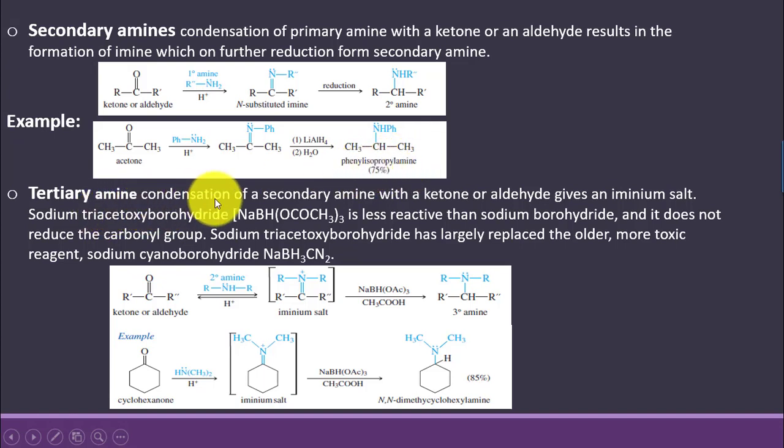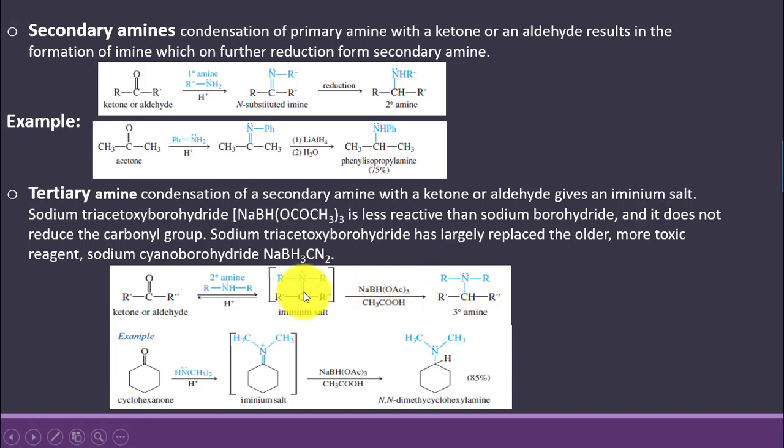Tertiary amines are formed by the condensation of secondary amine with ketone or aldehyde, and we say that iminium salts are obtained, and these iminium salts are highly unstable. They are readily reduced inside the reaction mixture to amine.